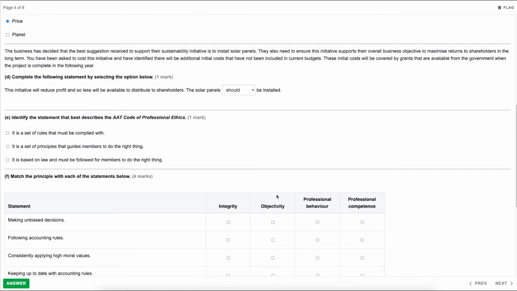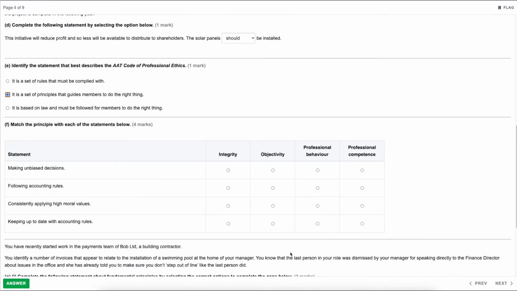So it is a set of principles that guides members to do the right thing. That is exactly what the AAT Code of Professional Ethics is there for. So we'll just double check as well that this bottom one is incorrect. So it is based on law. So straight away we know that that isn't correct because it's something that the AAT come up with that isn't based on law. It is about ethical issues. So it would definitely not be that bottom one, and therefore it would indeed be the middle one.